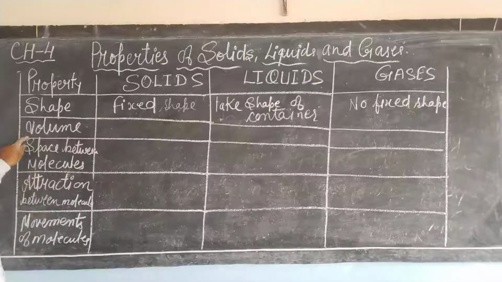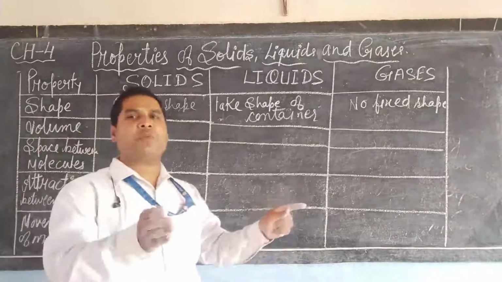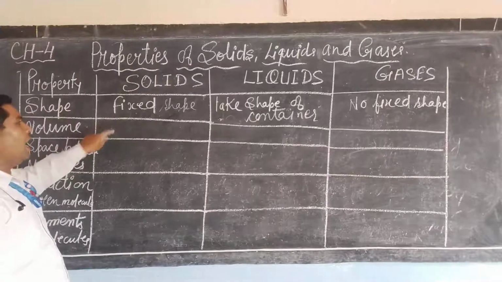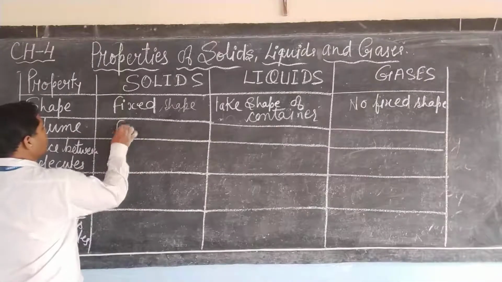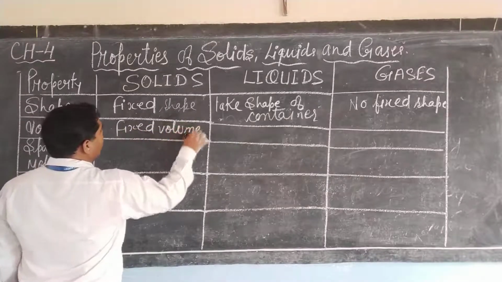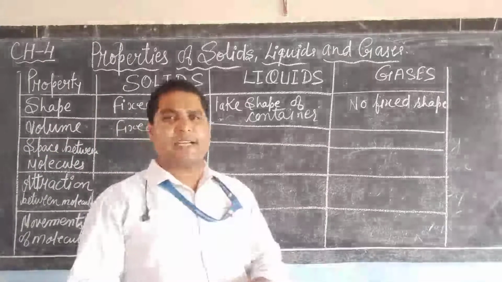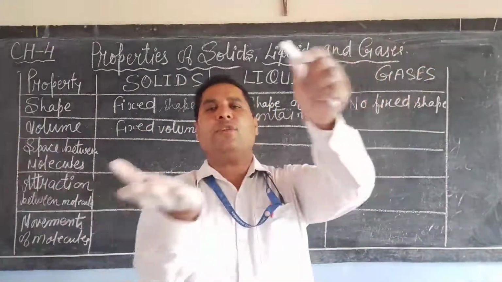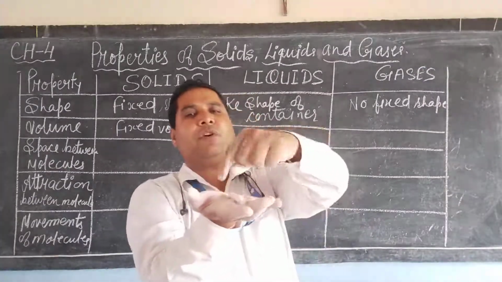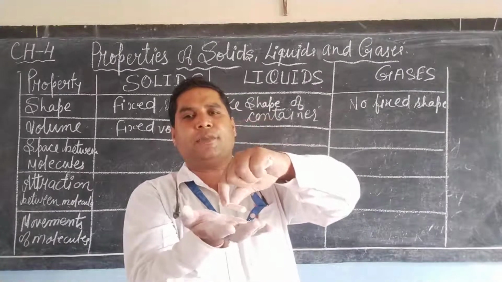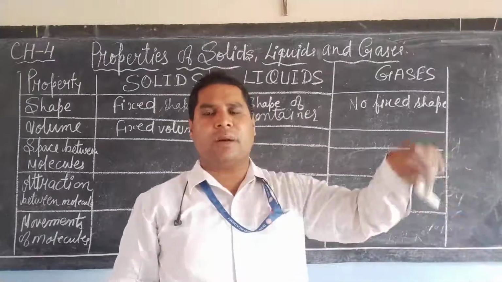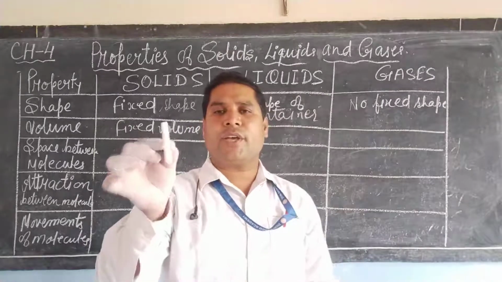Next property, volume. What do you mean by volume? Space occupied by a body. Solids have a fixed volume. For example, to understand it, this chalk, when you keep it on the palm, will occupy space. The same space it will occupy on the table, on the chair, on the floor, on the bed. So solids have a fixed volume,